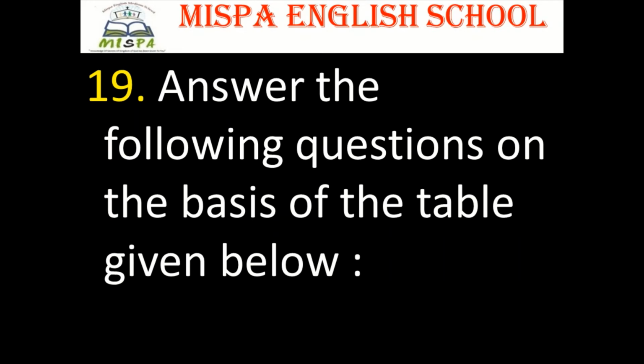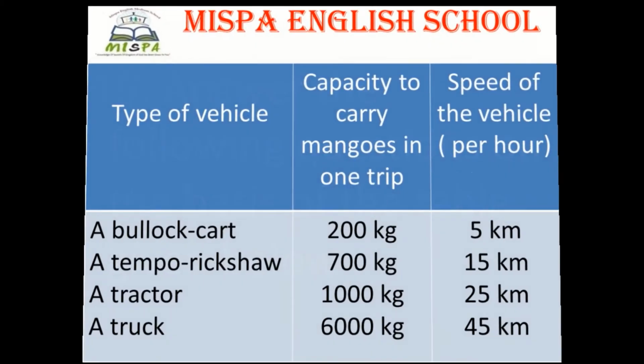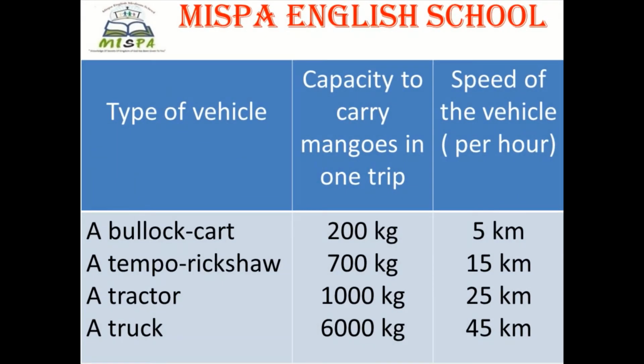Question number 19. Answer the following questions on the basis of the table given below. Now look at the table. Type of vehicles: a bullock cart, a tempo rickshaw, a tractor, a truck. Capacity to carry mangoes in 1 trip: 200 kg, 700 kg, 1000 kg, 6000 kg. Speed of the vehicle per hour: 5 km, 15 km, 25 km, 45 km.